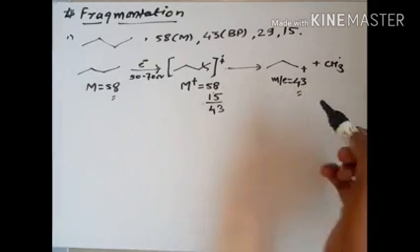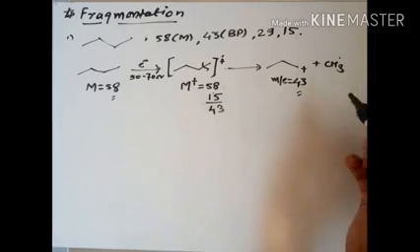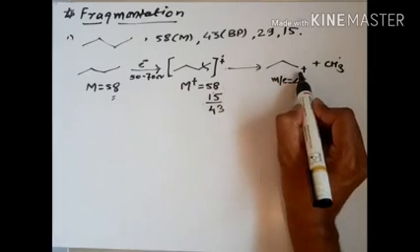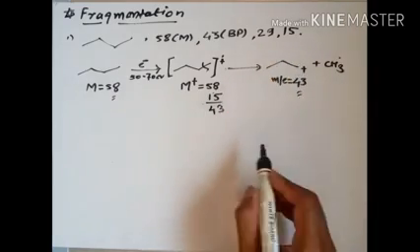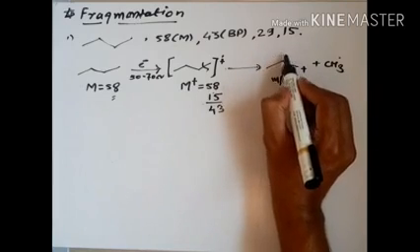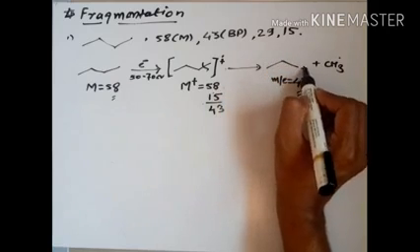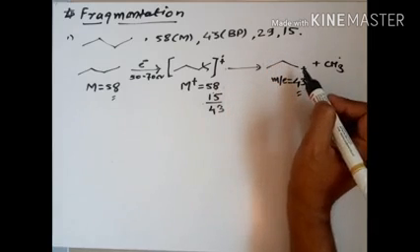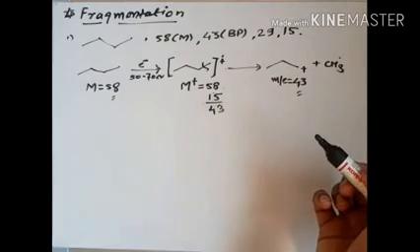Why it is the base peak, I will tell you. In organic chemistry we always talk about the stability of the molecule. This is a primary carbocation, but there is a scope: suppose the hydrogen present over here migrated from this carbon to that carbon, so this positive charge becomes secondary from primary. This is simply the rearrangement. Whenever any molecule tries to achieve stability, such a rearrangement will take place.